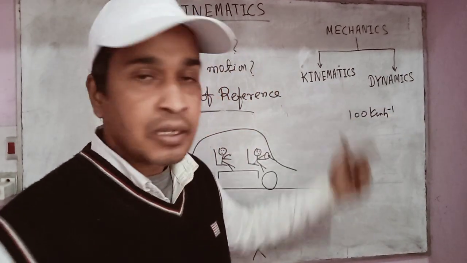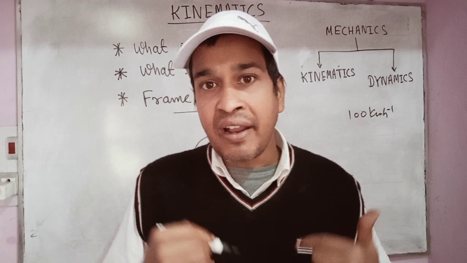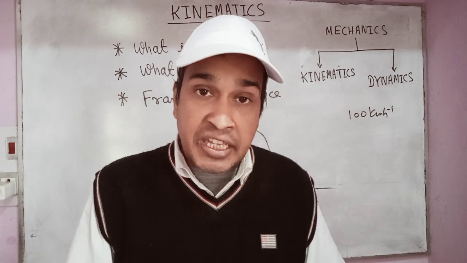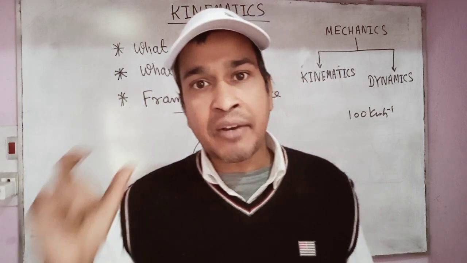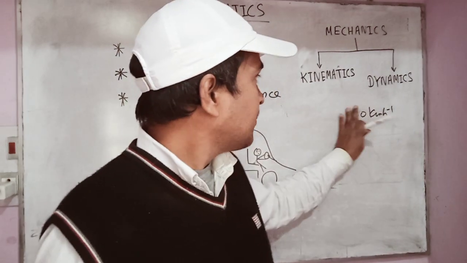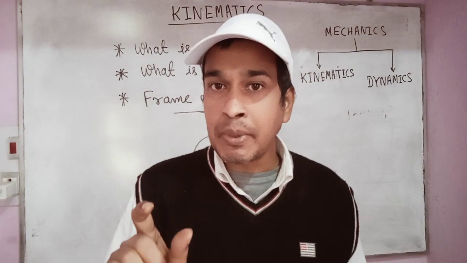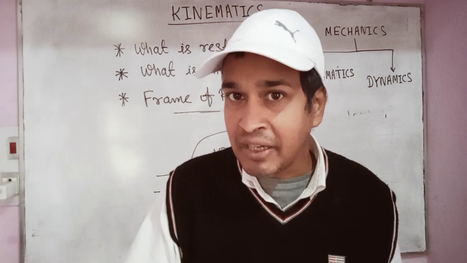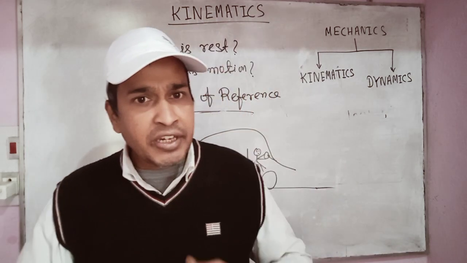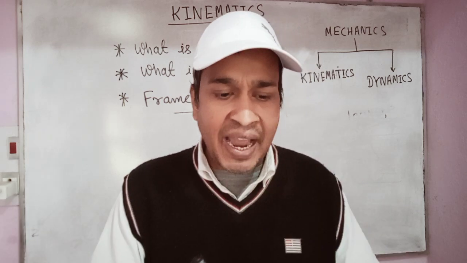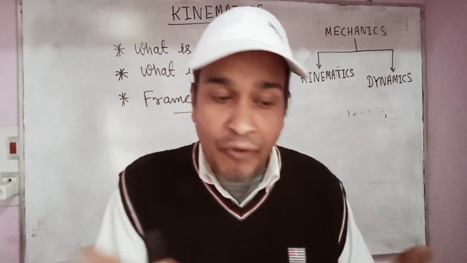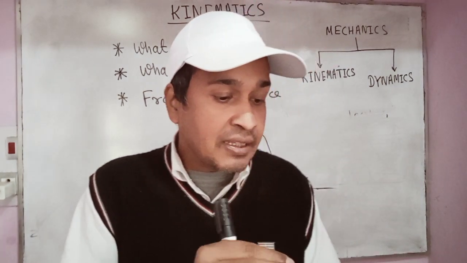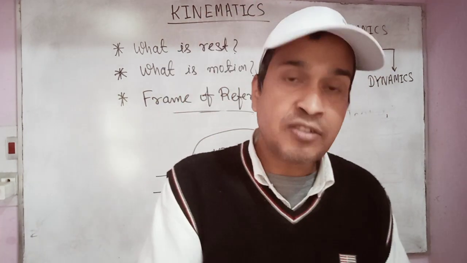What is kinematics? Kinematics is a part of mechanics in which we study about the motion of a body without going into the reason behind the motion. We study about the position of the body, velocity of the body, speed of the body, acceleration of the body, but we don't go into the reason behind why the body is at rest or why it is in motion, and why the acceleration of the body is this or that.